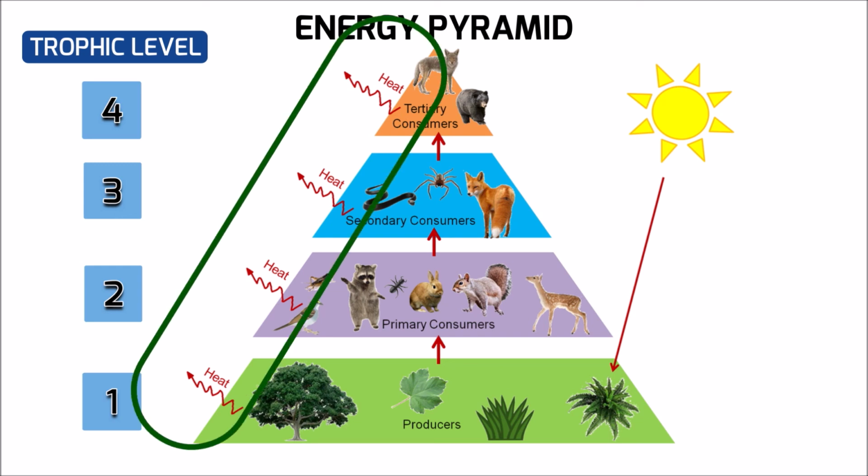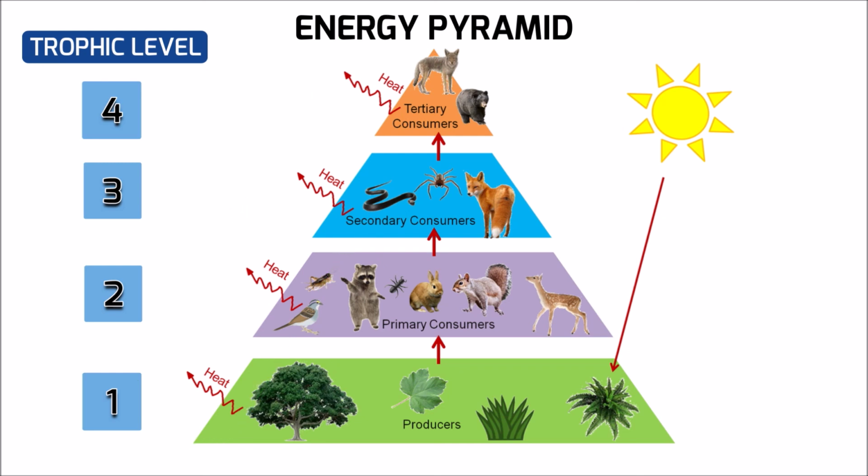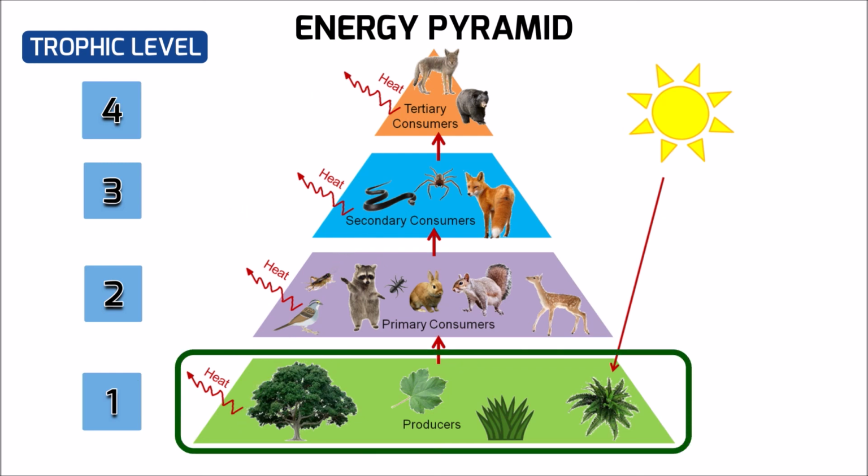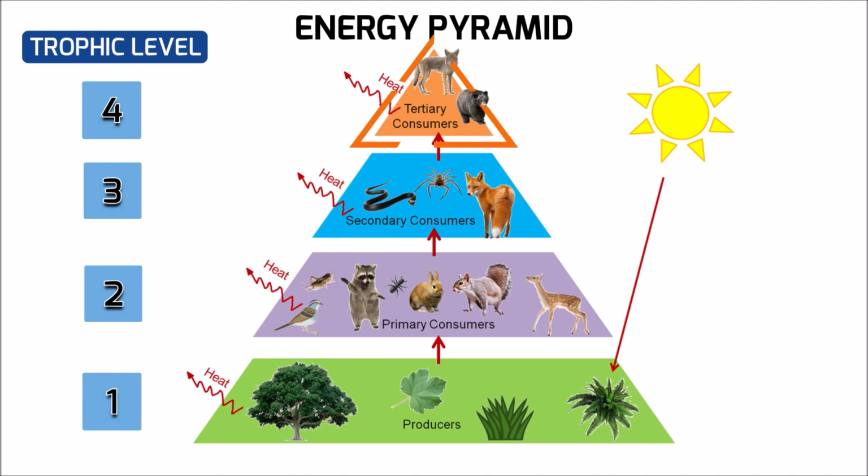So, energy decreases as it moves up the trophic levels. The first trophic level, that consists of producers, contains the highest amount of energy, and the topmost trophic level, that consists of tertiary consumers, has the lowest amount of energy available to them.